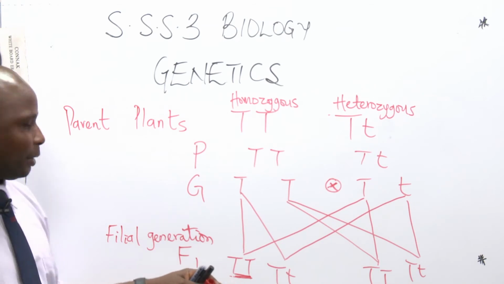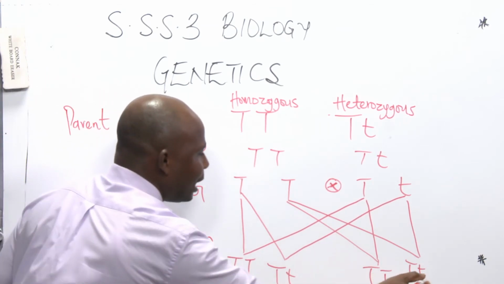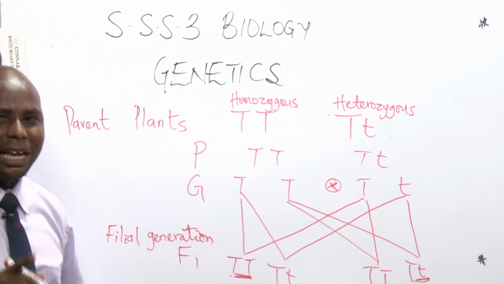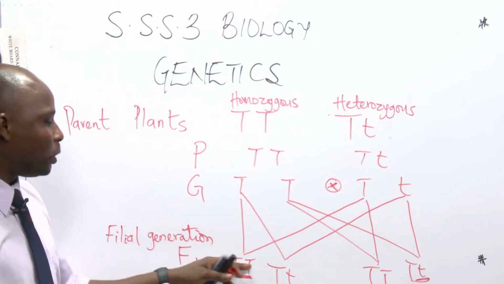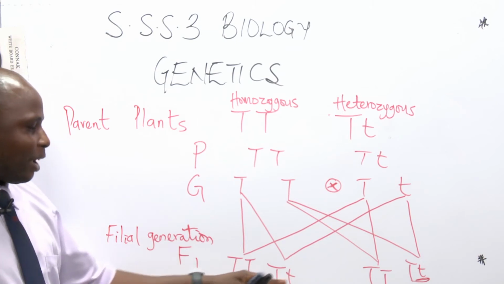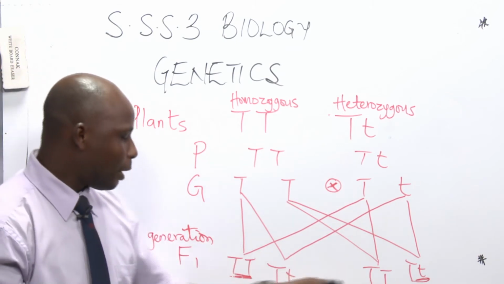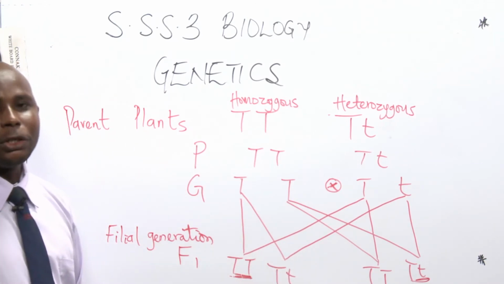Pure breed. But when you look at this second one and the last one, they are also tall, but they are heterozygous tall. Hetero. So when we say homo, it means you have the same allele. When we say hetero now, different version. So they are all tall, but we have homozygous tall and heterozygous tall.